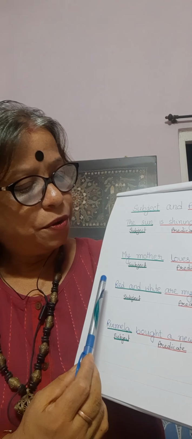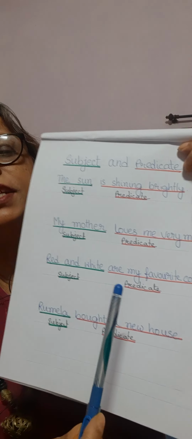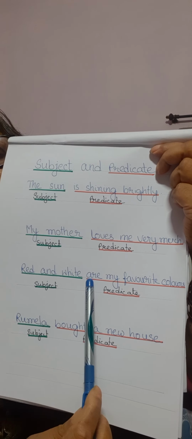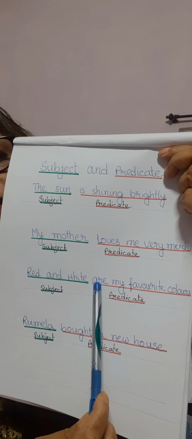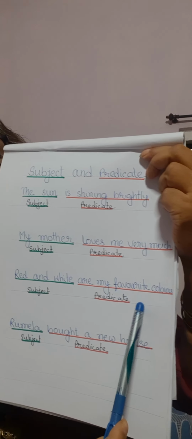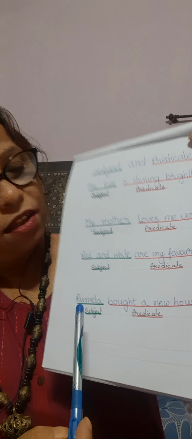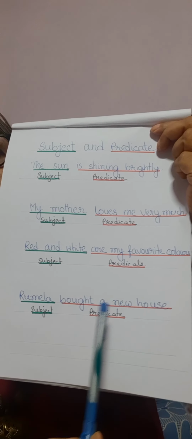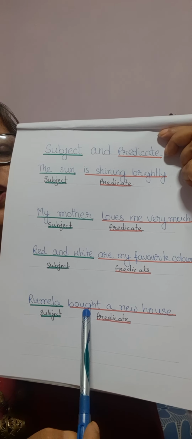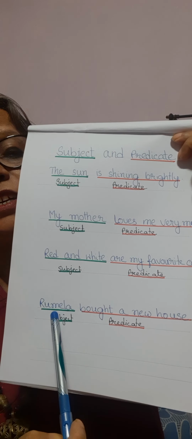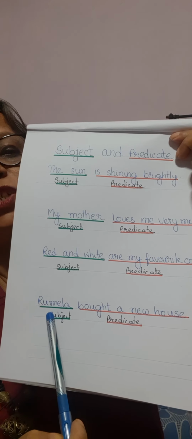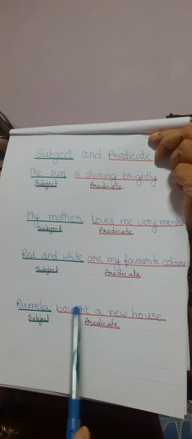Then, red and white are my favorite colors. Are is the verb here, underline are. Who or what? What are red and white? Red and white are my favorite colors. Then, Rumela bought a new house. Bought is the verb here, underline it. Who bought? Rumela is the answer. Who is the subject. So the verb and the rest is the predicate.